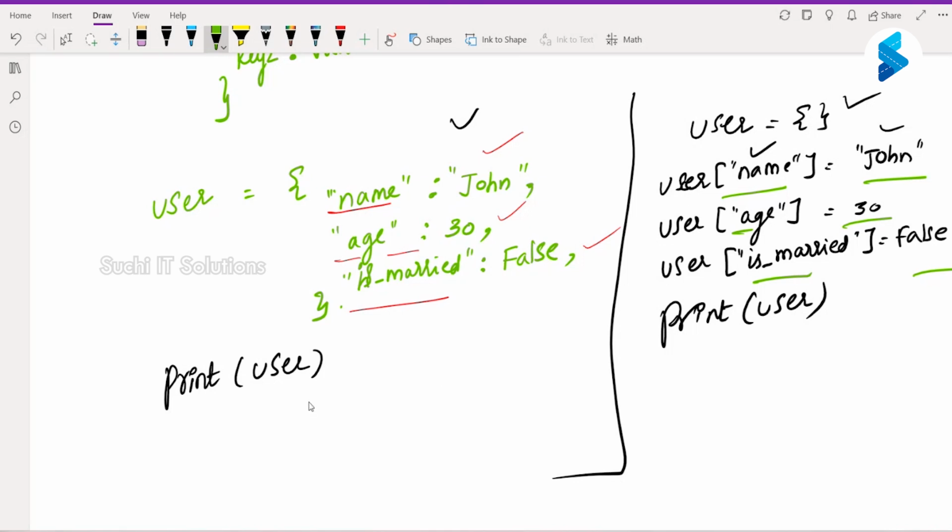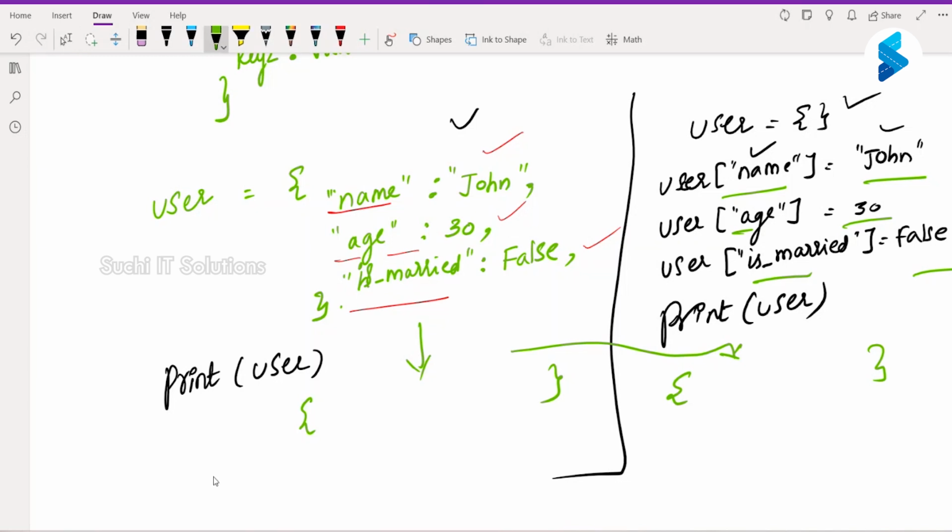So this keeps adding these keys and values to the dictionary, so this will also print the same thing. So this and this are going to be the same when it comes to the output.